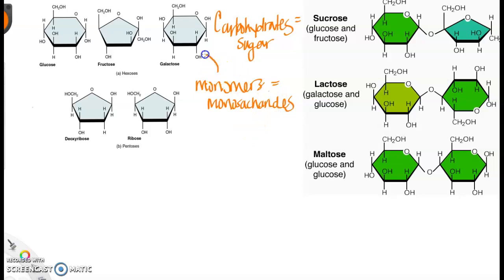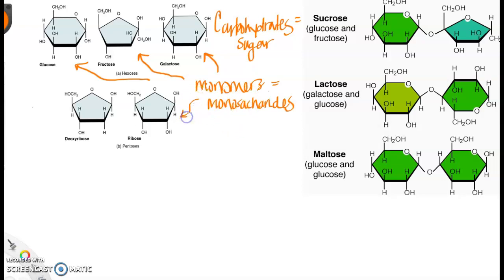And that is these guys: glucose, fructose, and galactose. These are all monomers of carbohydrates, or monosaccharides.